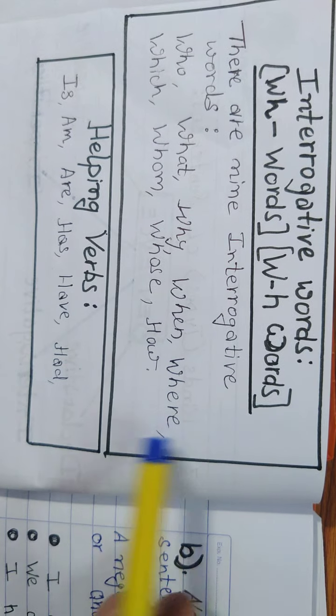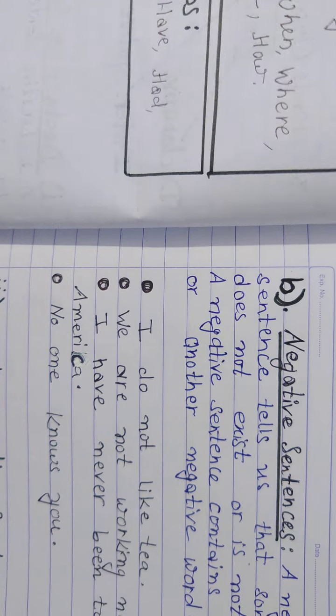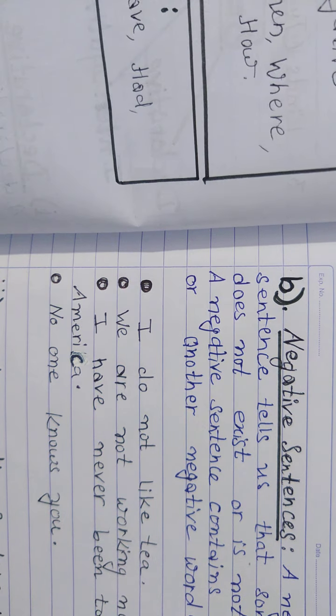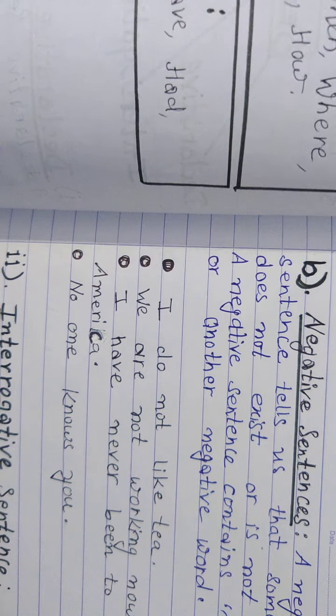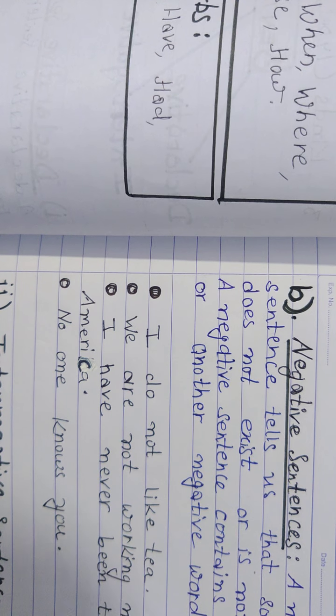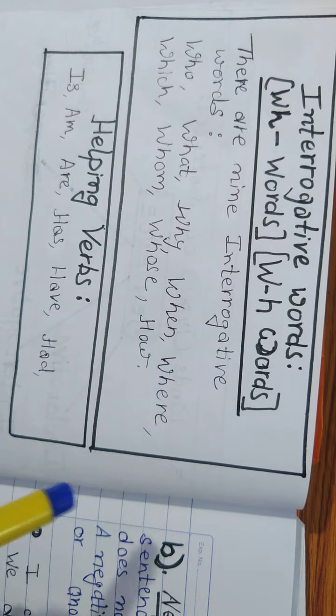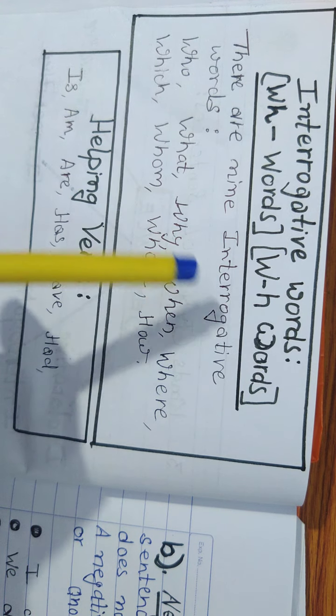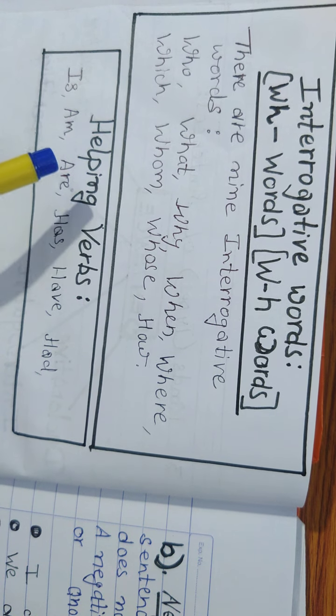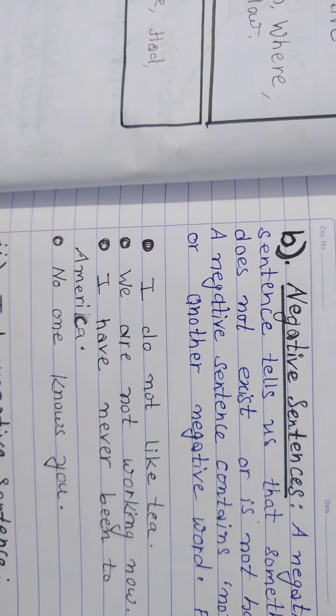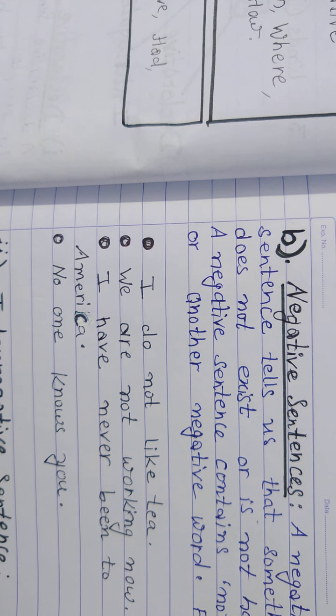You should note it down in your fair notebook, is it? So for today your homework is to write all the notes which I explained to you today and make 10 sentences, among which some should be negative, some affirmative, some interrogative. Yes, interrogative sentences, students, you will have to make with the help of WH words and also with the help of helping verbs. So I think you are very clear with the topic which we did today.